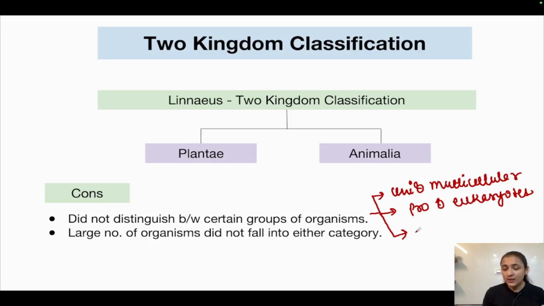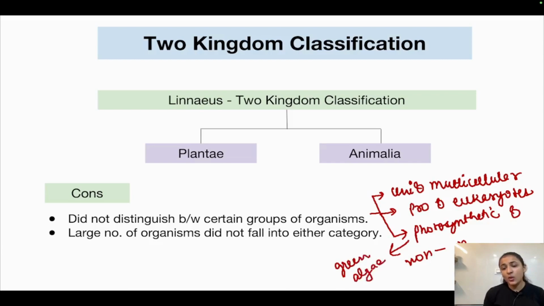Then it did not distinguish between photosynthetic and non-photosynthetic organisms. An example of a photosynthetic organism is green algae, and of a non-photosynthetic organism, for example, fungi. So it did not distinguish between these organisms. This was one of the major cons of the two kingdom classification system.